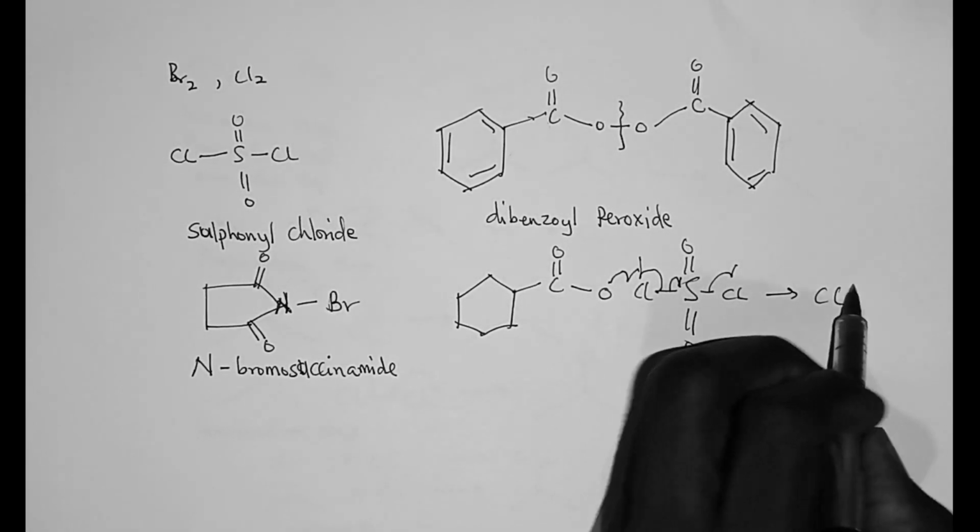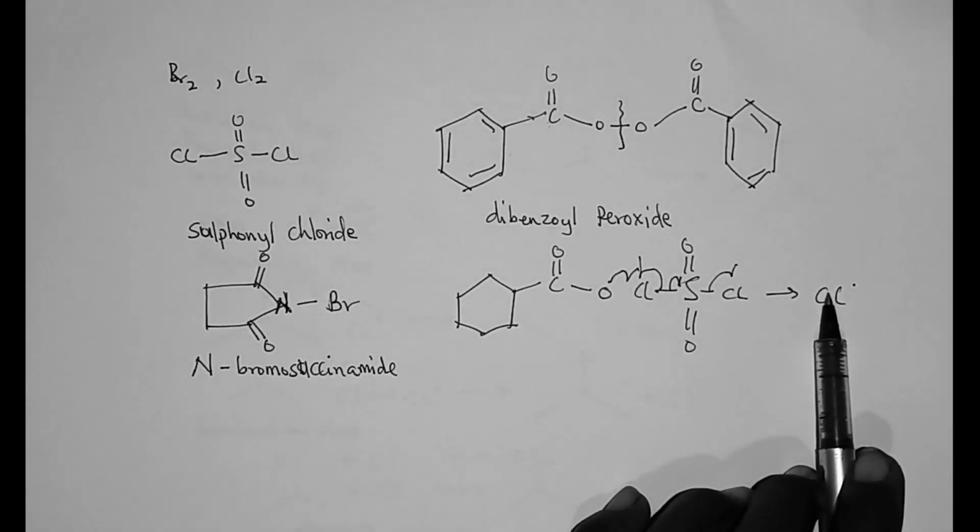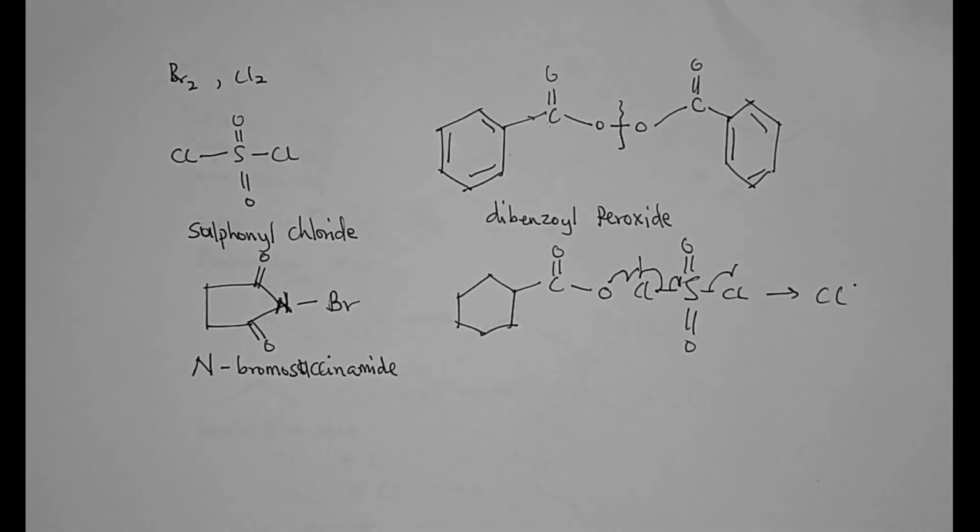It is this chlorine radical that then goes into solution to perform the halogenation reaction.